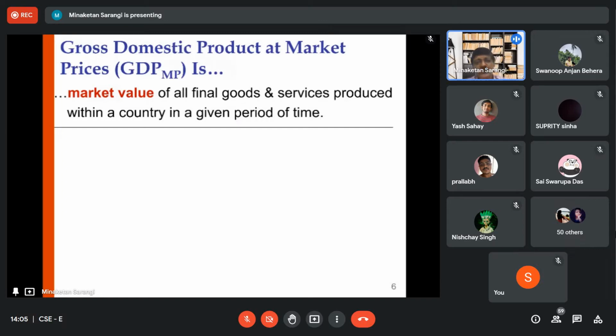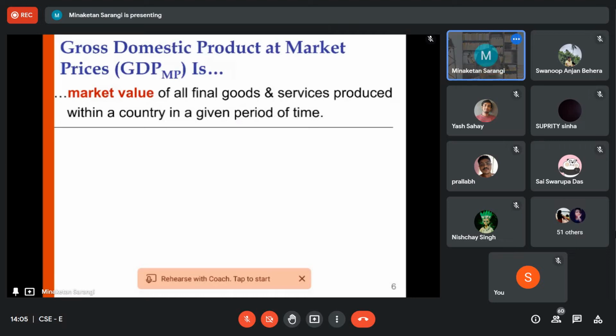What are the different types of goods and services produced within a country? And taking the goods and services produced within the country, we will take only the final goods and services, not the intermediate goods and services. Already yesterday we discussed the difference between the final good and intermediate good. Final good or services is meant for the consumption purpose. Intermediate goods are required for further production, not for consumption.